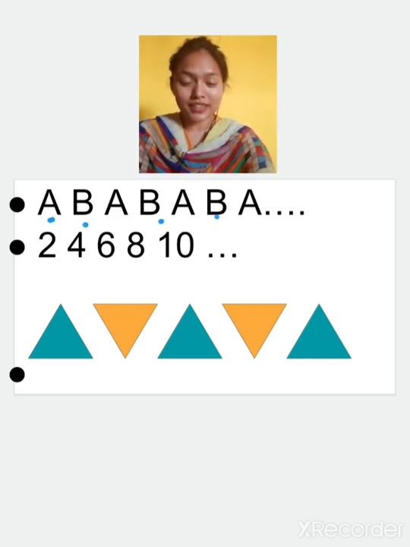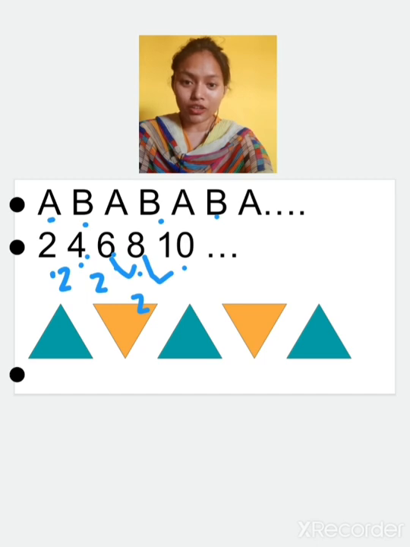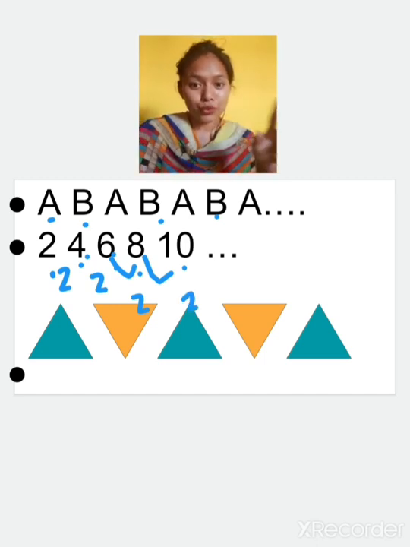Now in the second one, it is 2, 4, 6, 8, 10, which means a gap of 2, or we can say the table of 2. Means a gap of 2 between these two, and a gap of 2 here also, and in 8 and 10 also a gap of 2. Means the gap of 2 is there.